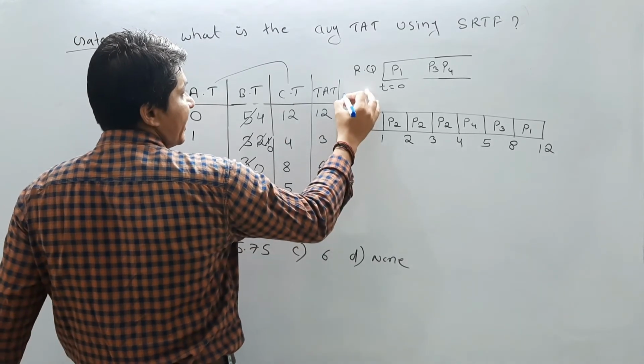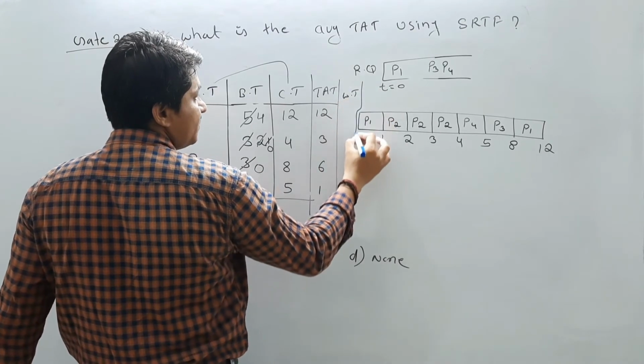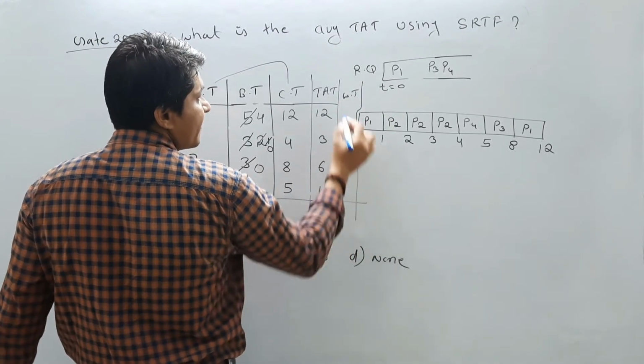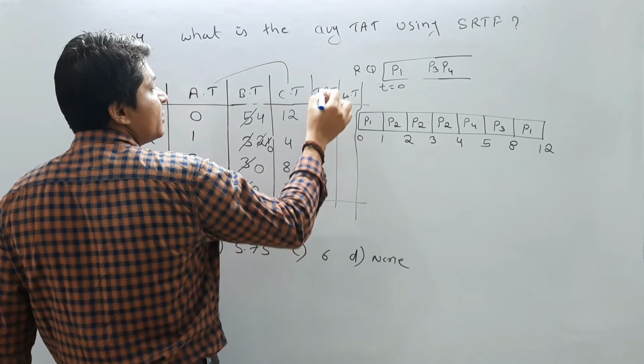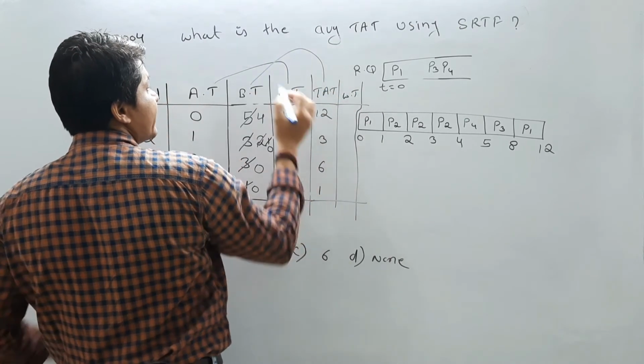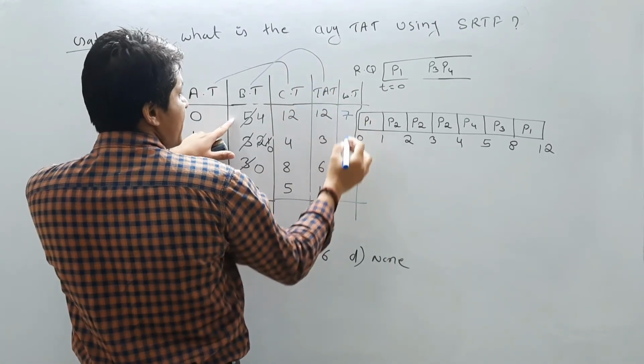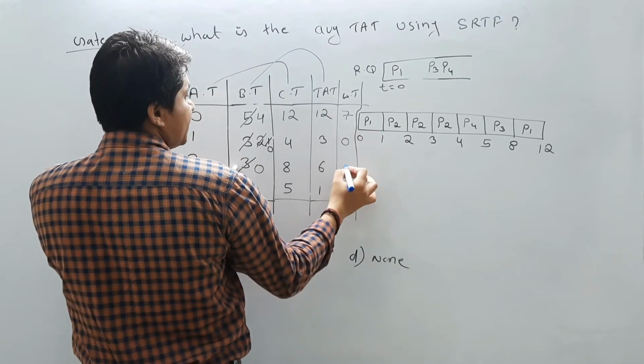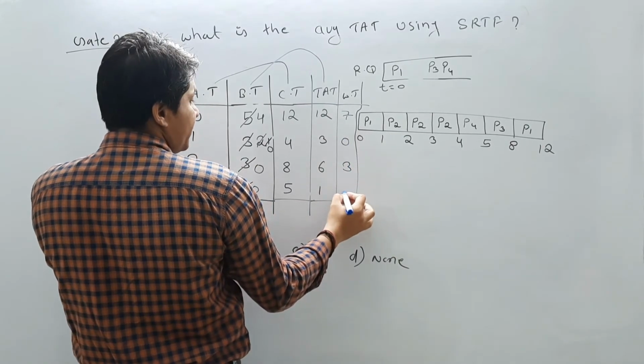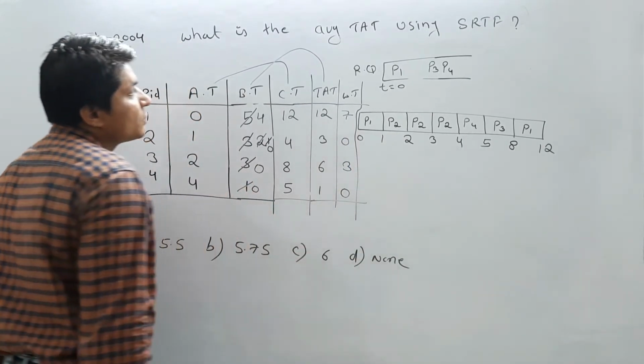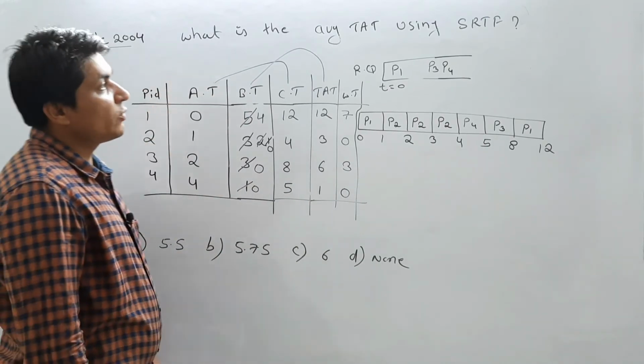Now what is the waiting time of every process? Waiting time is turnaround time minus burst time. So it will be 7, 0, 3, and 0. Okay, what they are asking is, what is the average turnaround time using SRTF?